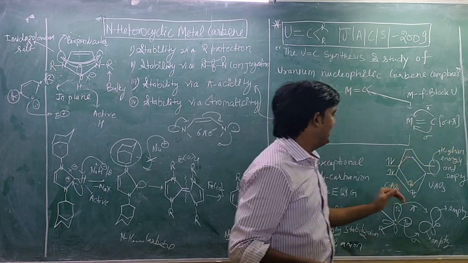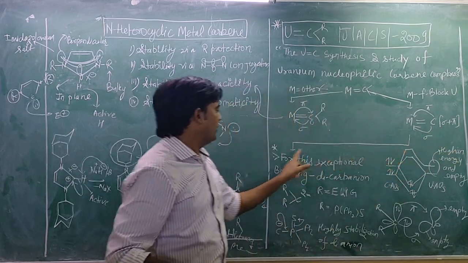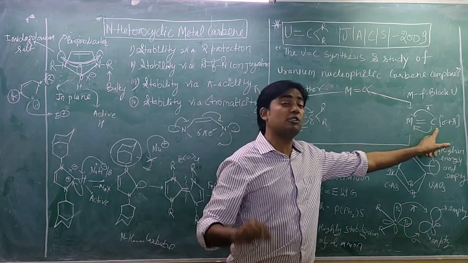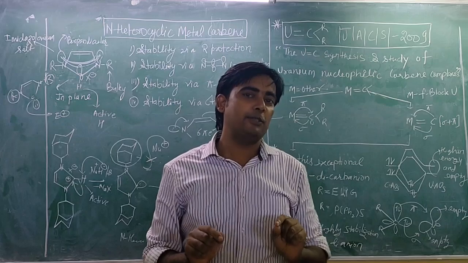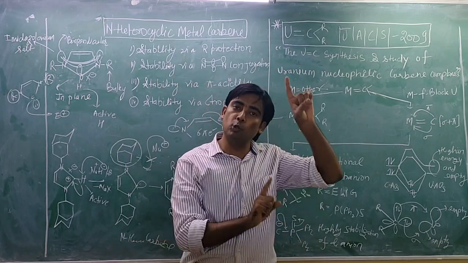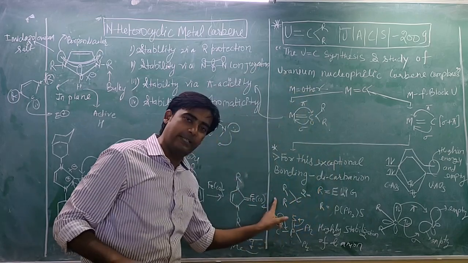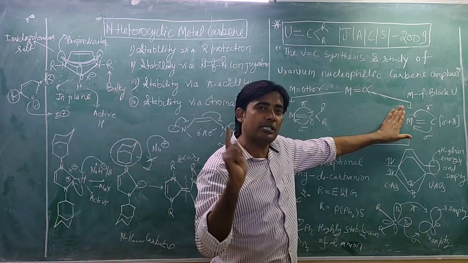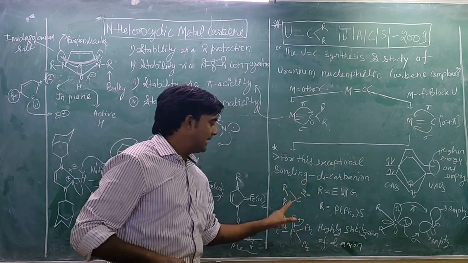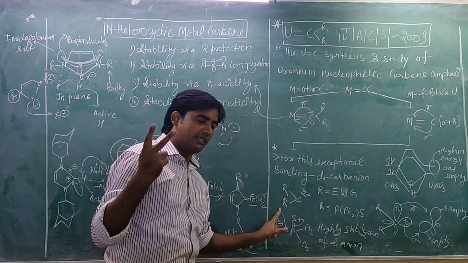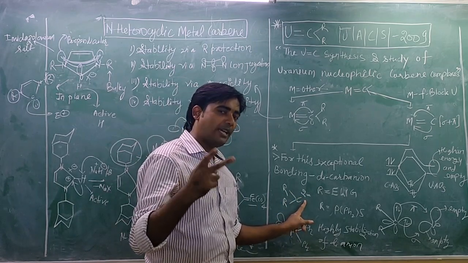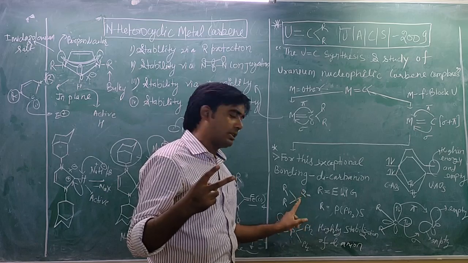Okay, let's study. It has been observed that for this exceptional bonding, this carbon should be dianionic. That means the carbon has two substituents and two lone pairs of electron density. You can see here, this is possible only when this carbon is a dianionic carbon, that means two substituents and two negative charges exist on carbon. That means two lone pairs exist on carbon.